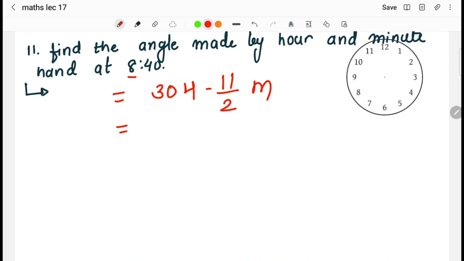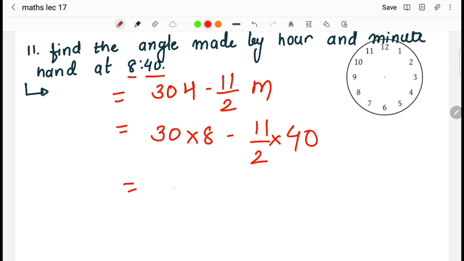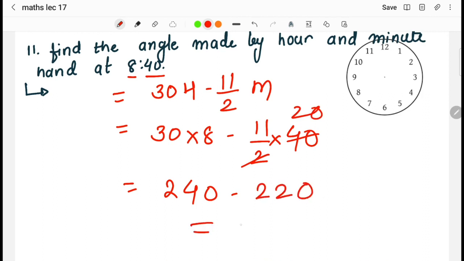Now 8 is the hour and 40 is the minute, so basically 30 into 8 we will do, and 11 by 2 into the minutes, that is 40. So what will be the answer? 240 minus 220, right? So basically the answer here is 20 degrees. This is less than 180 degrees, so here this is the right answer.